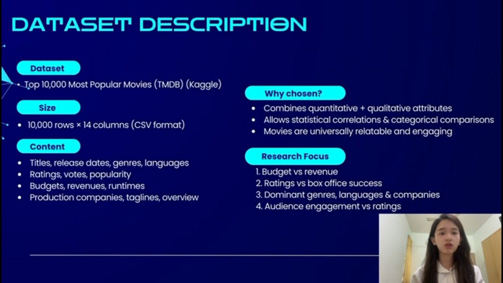Our dataset is the top 10,000 most popular movies from TMDB, from Kaggle. It has 10,000 rows and 14 columns with details like budgets, revenues, runtimes, ratings, genres, and languages. We chose it because it combines both numbers and categories, allowing us to explore the industry from different angles. Our analysis focuses on 4 questions: budgets versus revenues, ratings versus box office, dominant genres and languages, and how audience engagement relates to ratings.